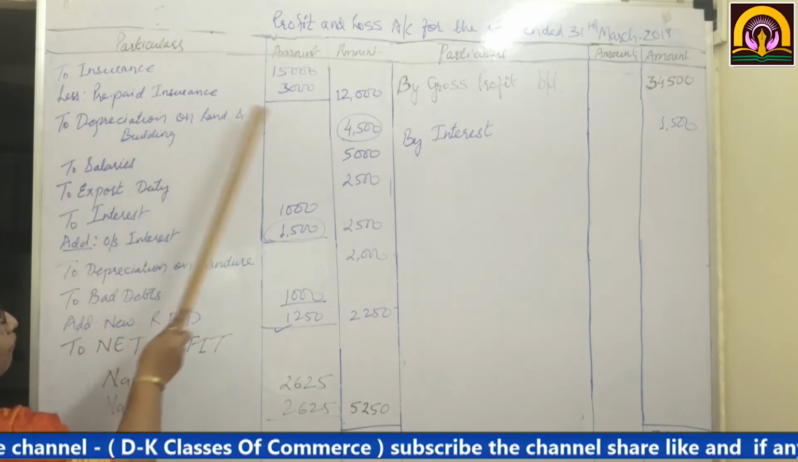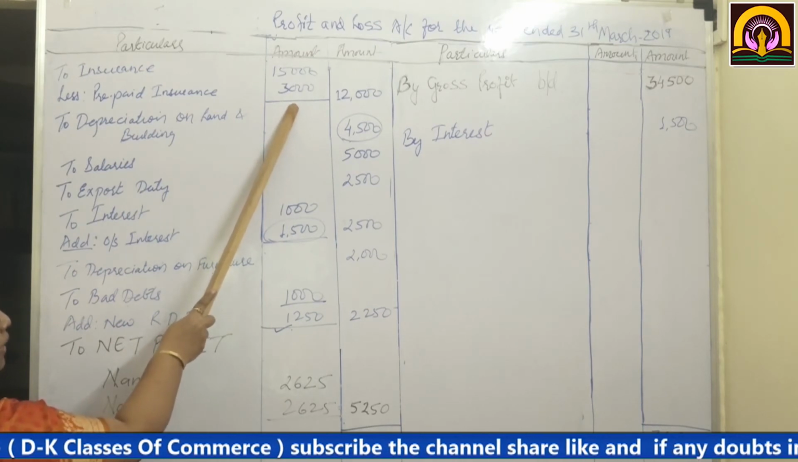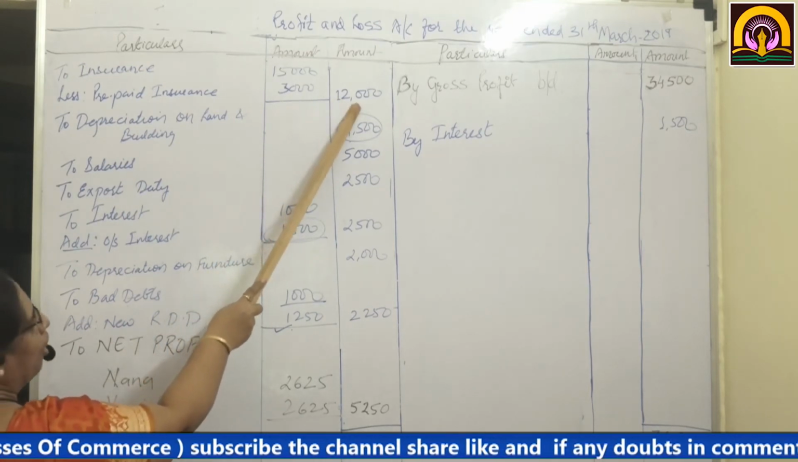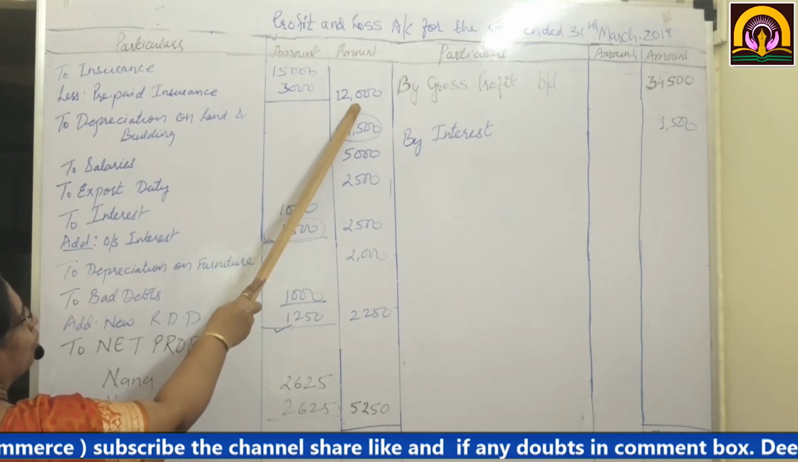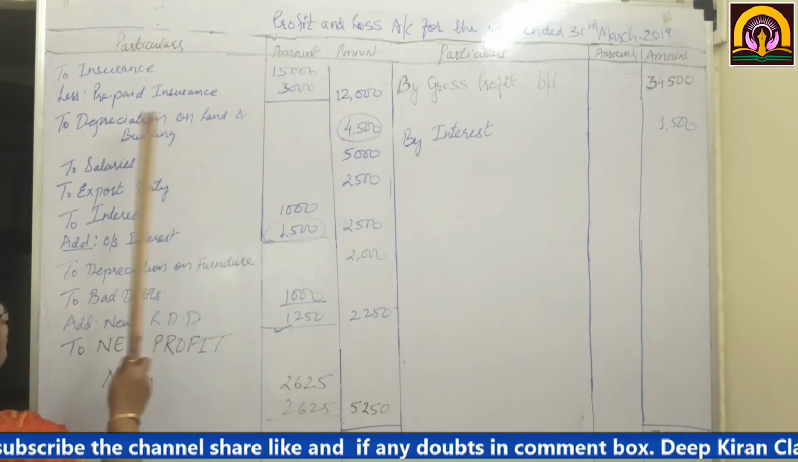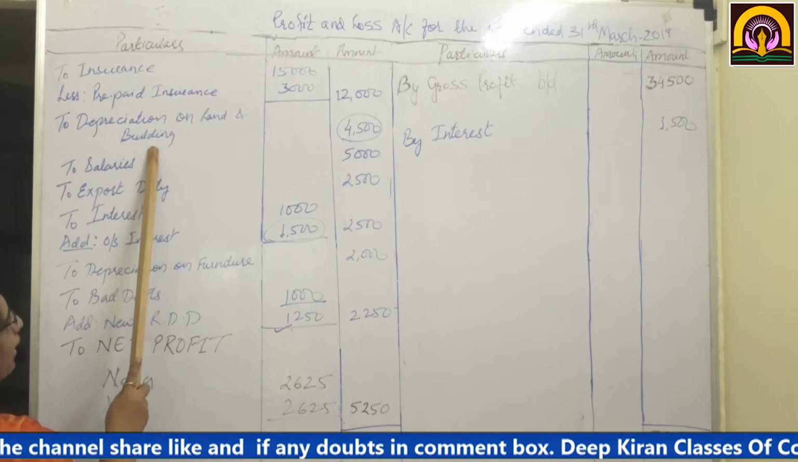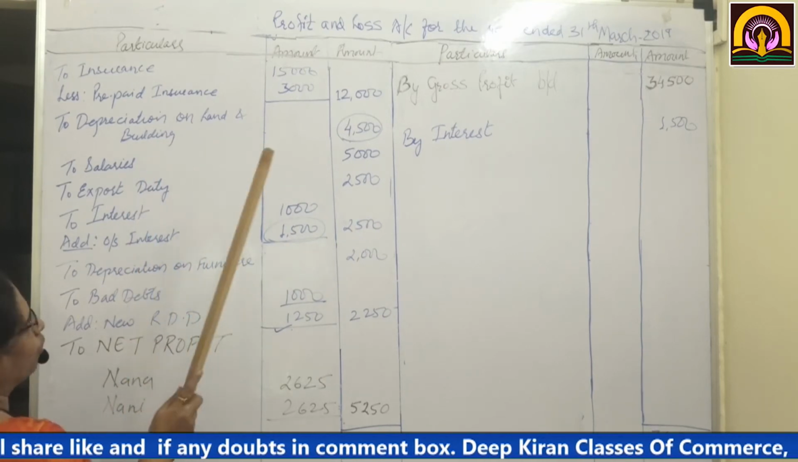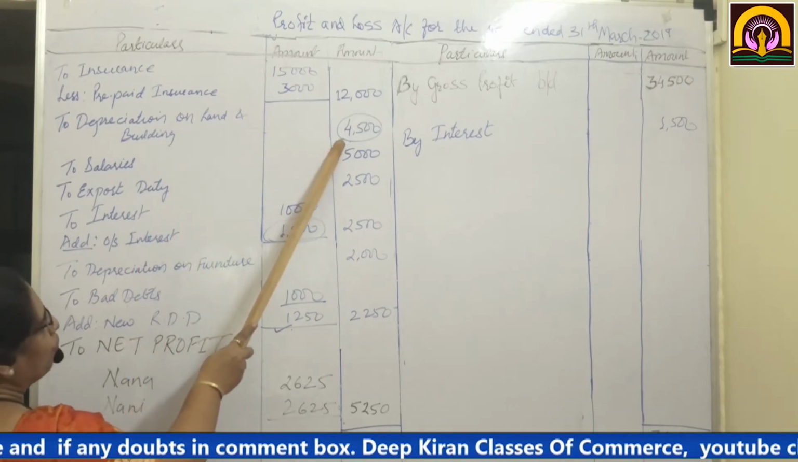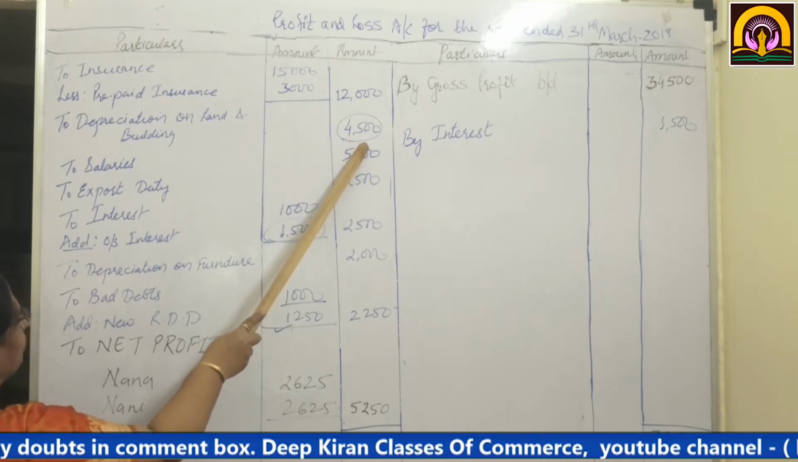On the debit side, insurance 15,000, less prepaid. I have shown you the working, how I arrived at 3,000. And in the outer column, only 12 months we are going to take, so 12,000. To depreciation on land and building, this working also I have shown you, so it comes to 4,500.